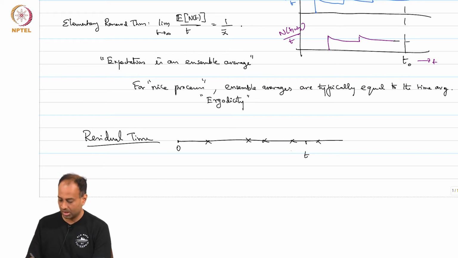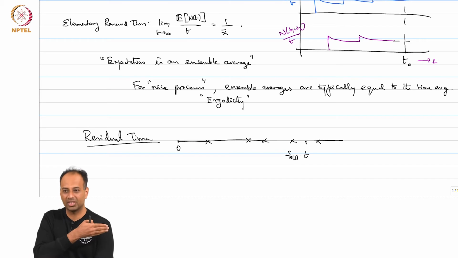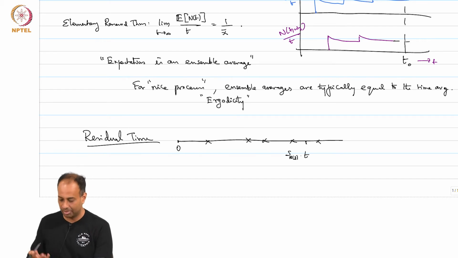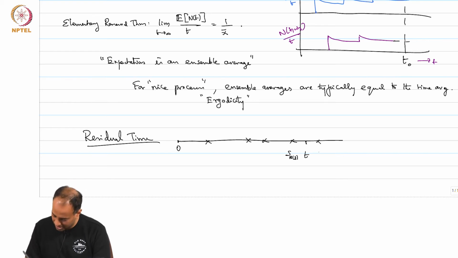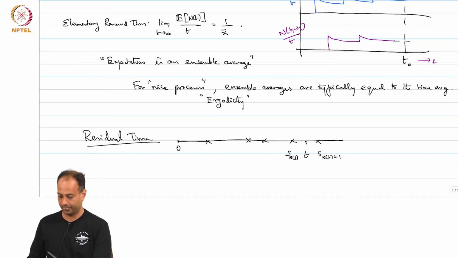What is the time instance, the epoch, of the previous arrival? S_N(t), right. See, at t there have been N(t) arrivals. So, if you look back from t, the Nth arrival, whenever it took place, the epoch is nothing but S_N(t), right, and likewise this epoch is S_N(t)+1, correct.